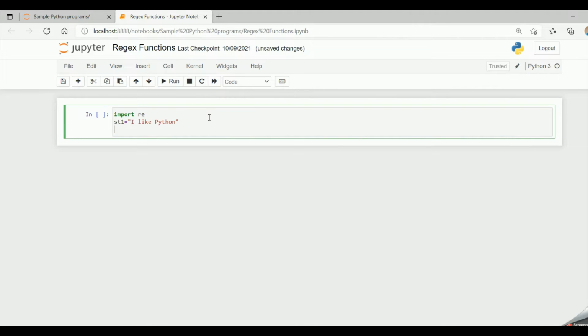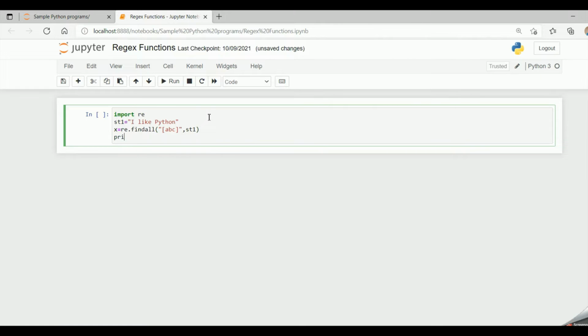And now x equal to re.findall. This is a function which we had seen under regular expressions in our first session. So within it I specify square brackets with a, b, c, comma st1. This is the string in which it will match.